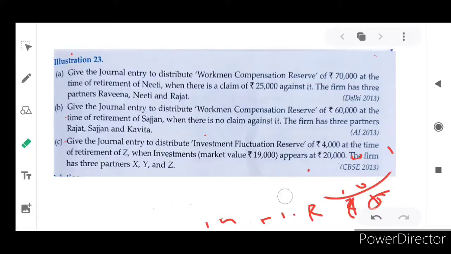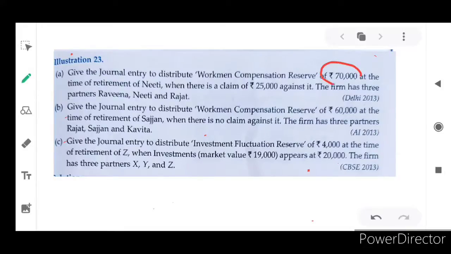So first situation. Give journal entry to distribute workman's compensation reserve of rupees 70,000 at the time of retirement of Neeti when there is a claim of 25,000 against it. The firm has 3 partners, Ravina, Neeti and Rajat. They are asking us to write journal entries for workman's compensation reserve.